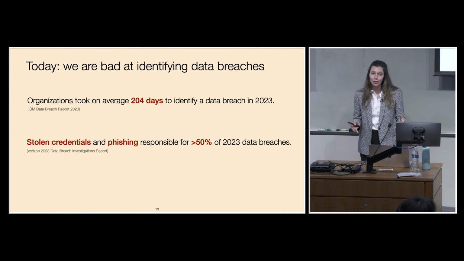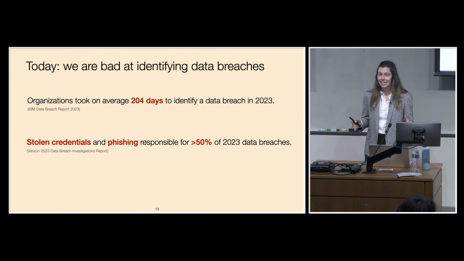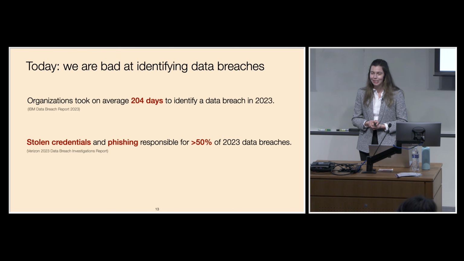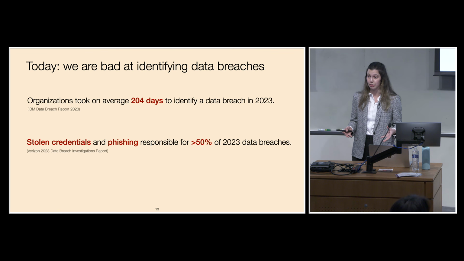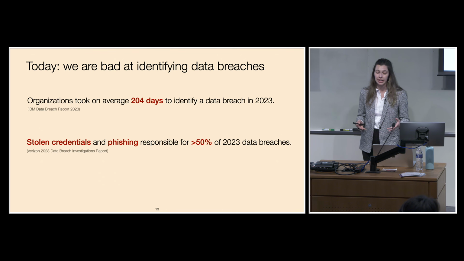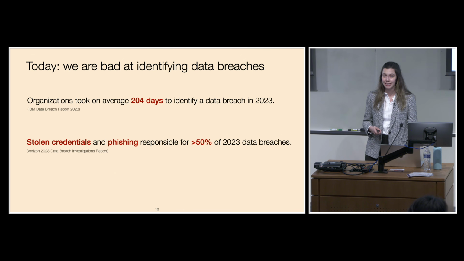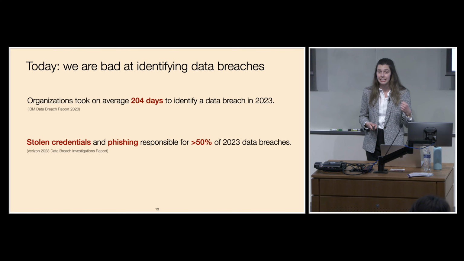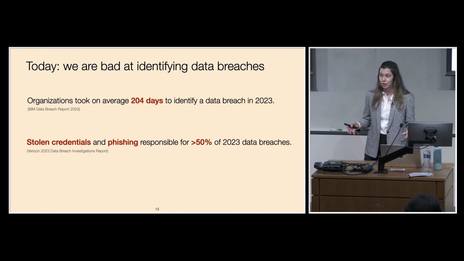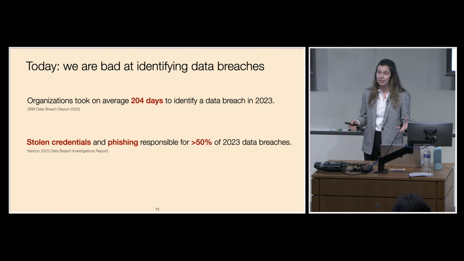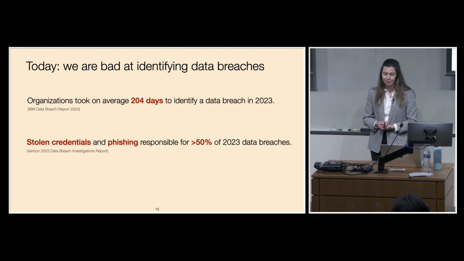So today, not only do data breaches happen all the time, but when they do, we're actually really bad at identifying them. So in 2023, it took organizations on average 204 days to identify a data breach. And over half of these data breaches are due to human elements like credential theft and phishing attacks. So if we were better at detecting when these things happen, we could then be better at detecting data breaches and then take steps in order to mitigate the effects. So if we can't prevent compromise, the next best thing to do is to be able to detect it quickly.